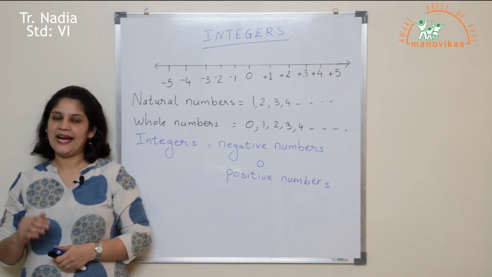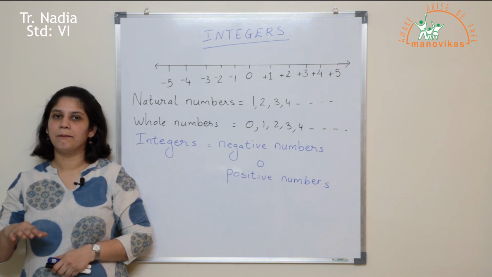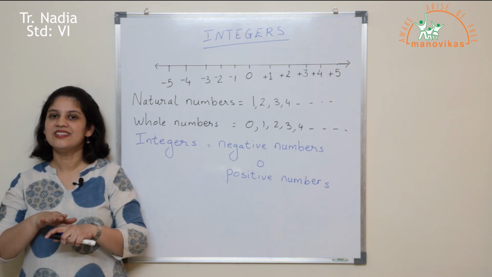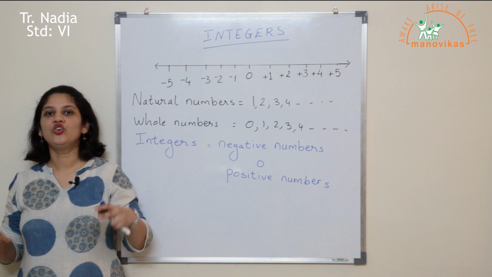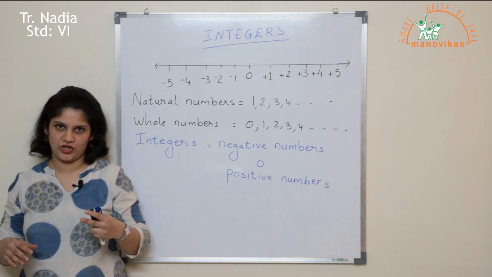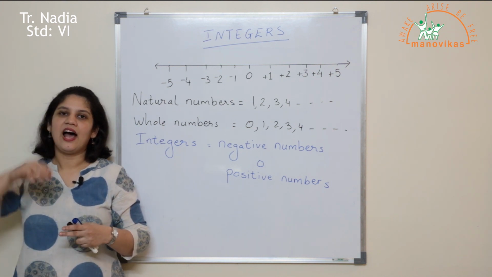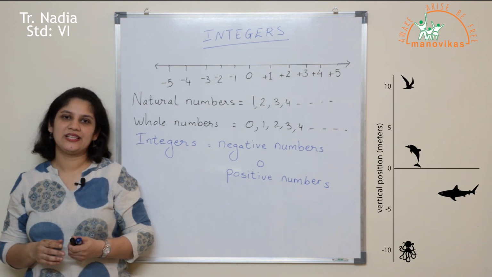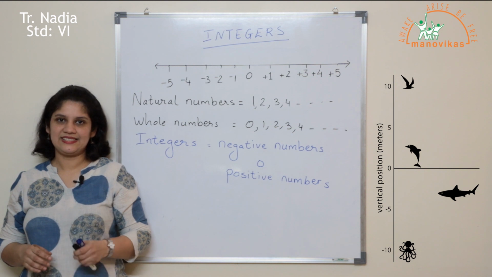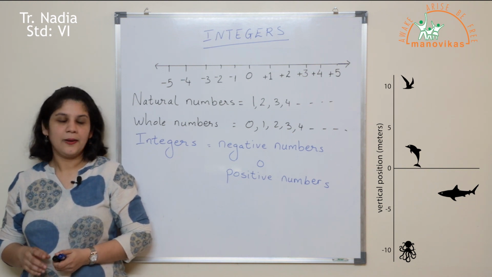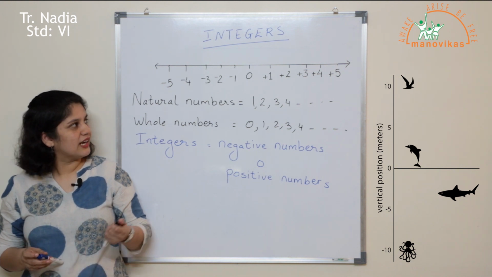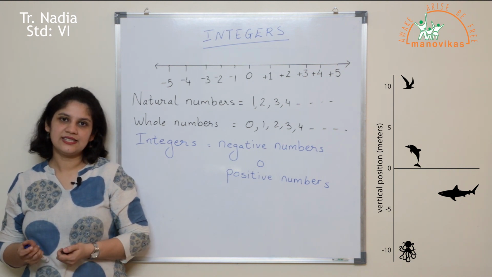Now we know that height of a place is always measured with respect to sea level. Sea level is considered to be at a 0 mark. Now if I want to find the height of any object above sea level, I will consider it as a positive integer. Now here in the picture you can see the dolphin is at sea level. It is at the 0 mark. But the bird flying on top is somewhere at around 10 meters above the sea level.